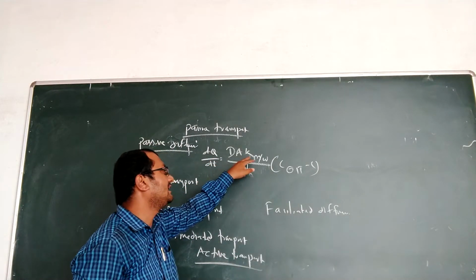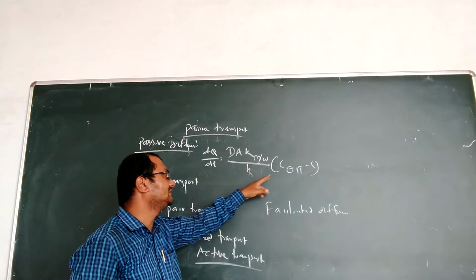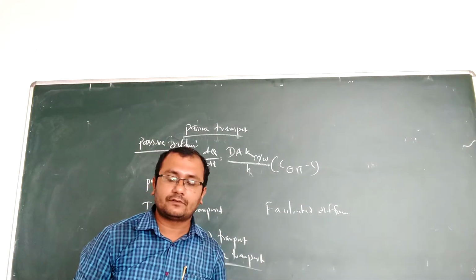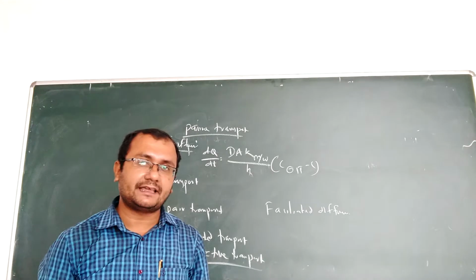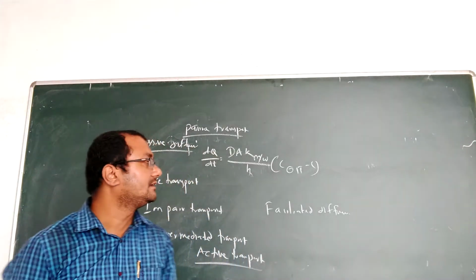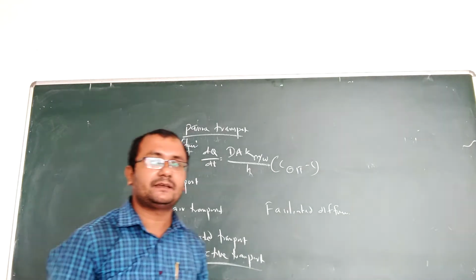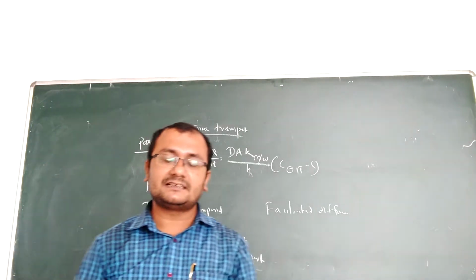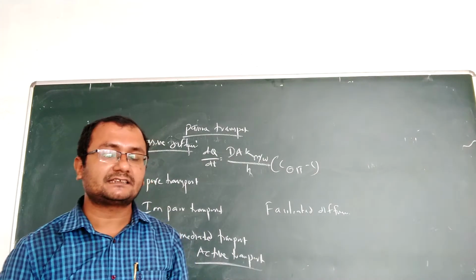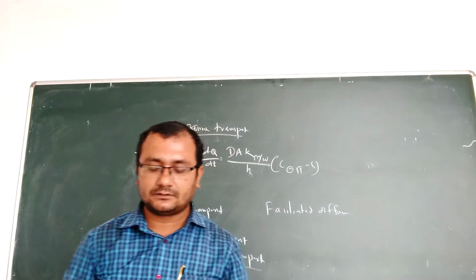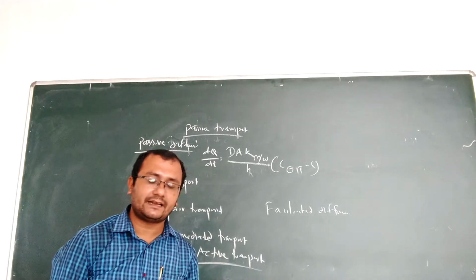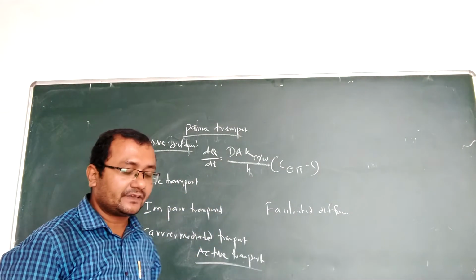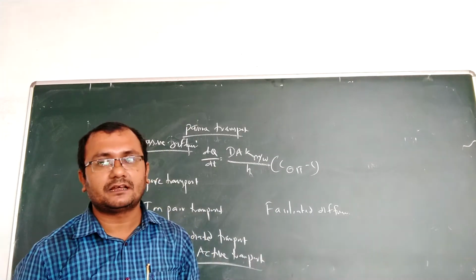dQ/dt = D A K(M/W) / H × (C_GIT − C). Here dQ/dt means the rate of drug diffusion, amount per time; D is the diffusion coefficient; A is the surface area of the absorbing membrane; K(M/W) is the partition coefficient of the drug; and C_GIT − C is the concentration gradient, the concentration difference between the GI fluid and plasma. H is the thickness of the membrane.